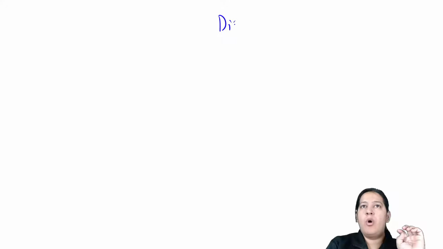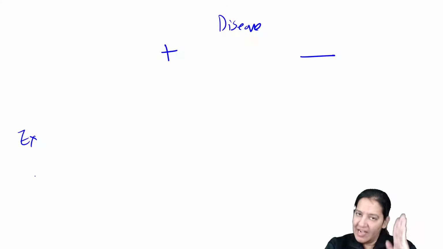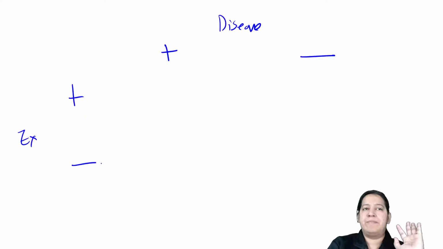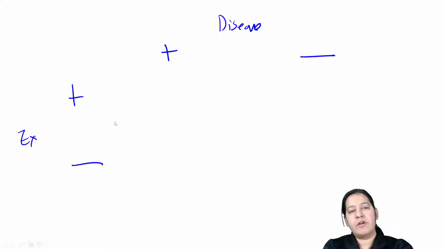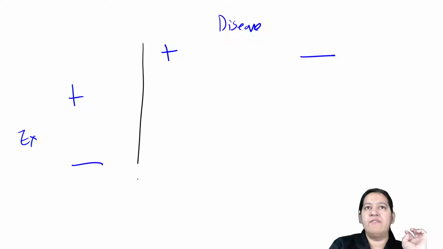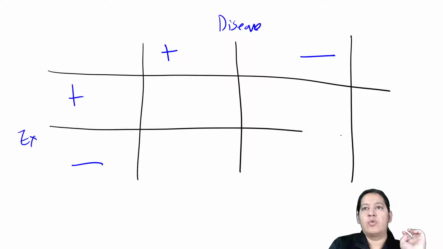Disease, always take disease at the top. First present, then absent. And always take exposure or risk factor at the left side corner. Present, absent. Always take present first, then absent. Divide into 4 columns. Please learn how to divide into 4 columns. These are the 2 columns, and these are the 2 columns.